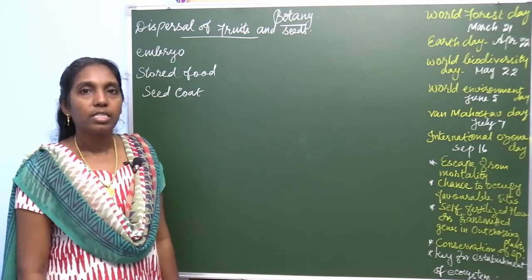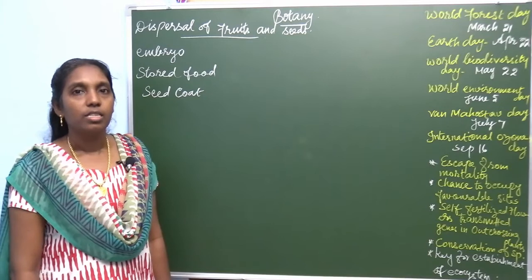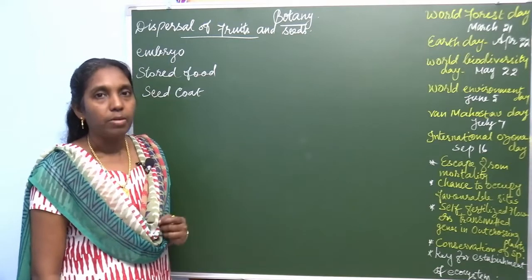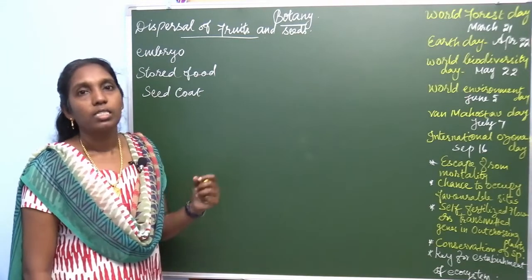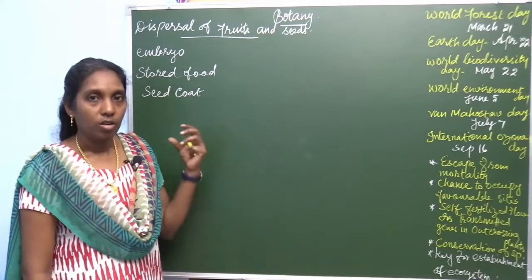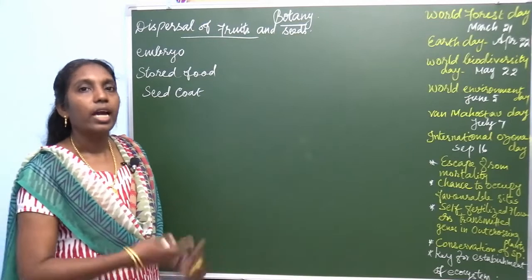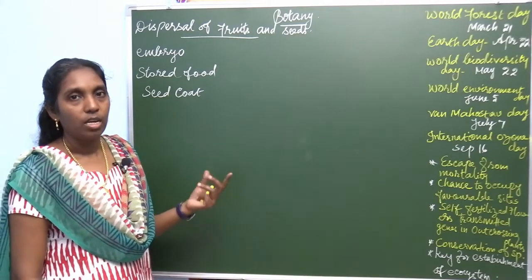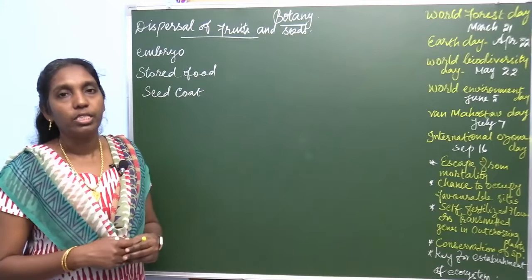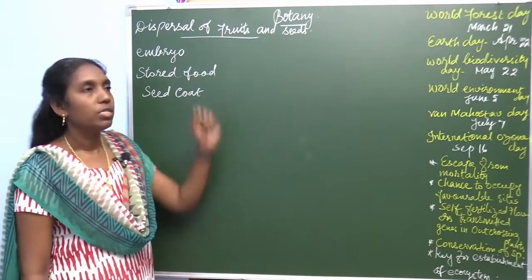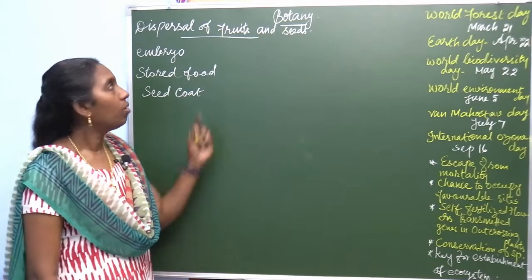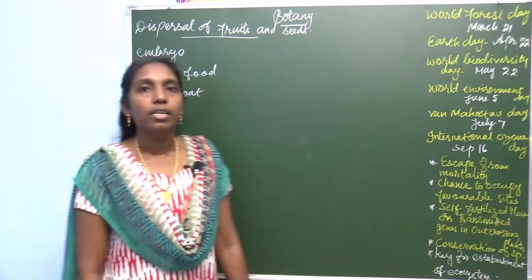There are a number of agents like animals, including birds, mammals, even human beings and insects, or the wind. So many factors are used as agents to carry out the seeds and the fruits. So they can be spread to different places to develop or establish the plant community, which is called dispersal of fruits and seeds. Now you are going to study the different types of fruit and seed dispersal.